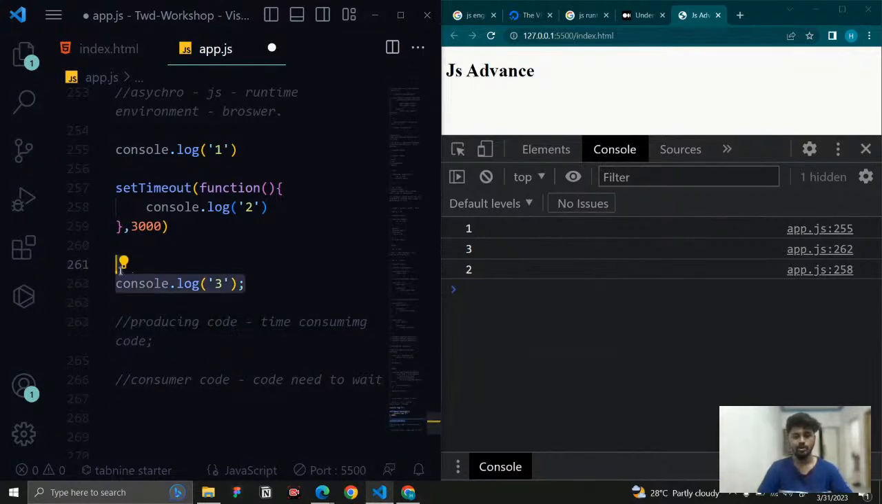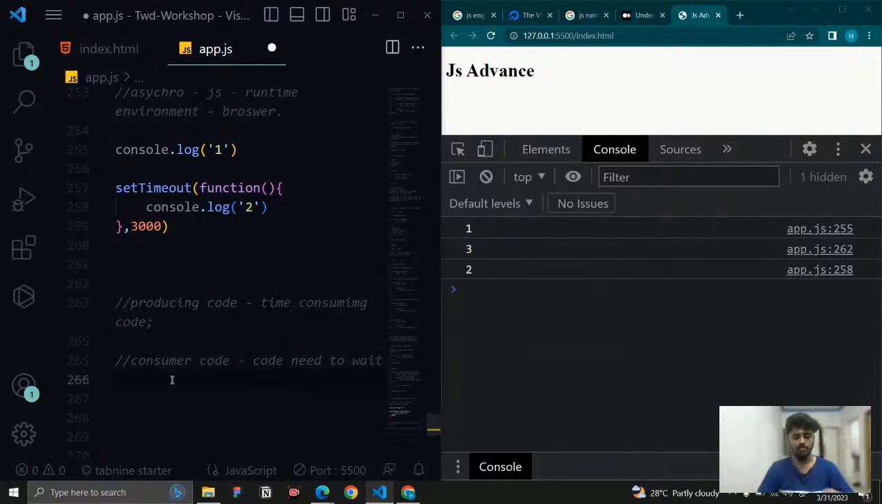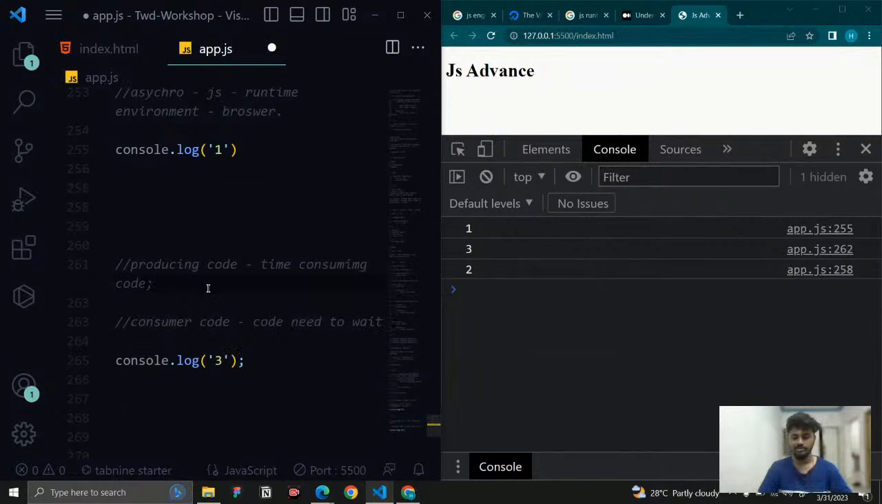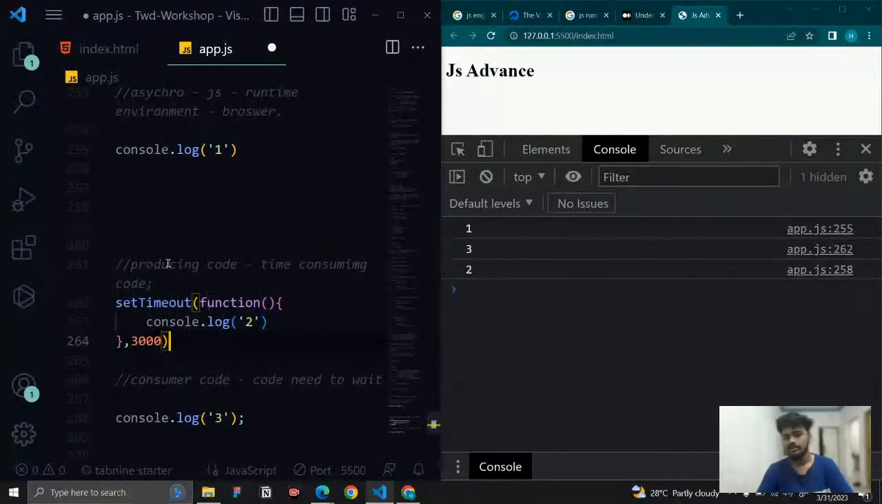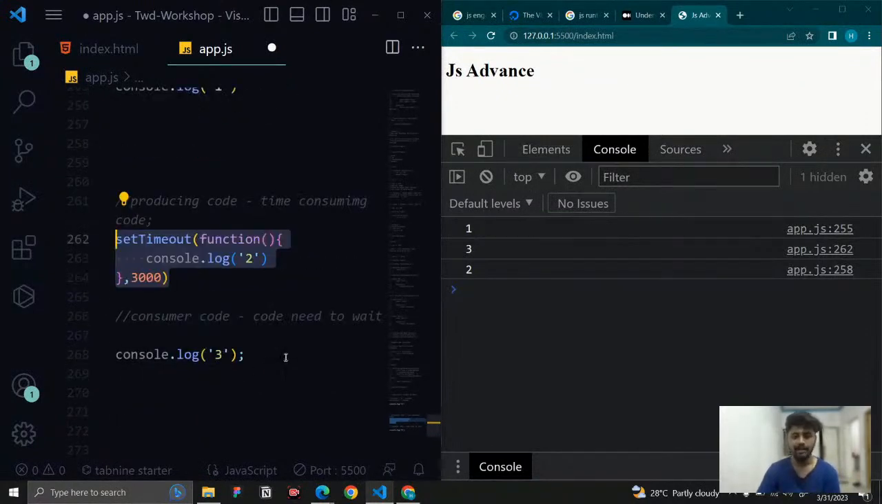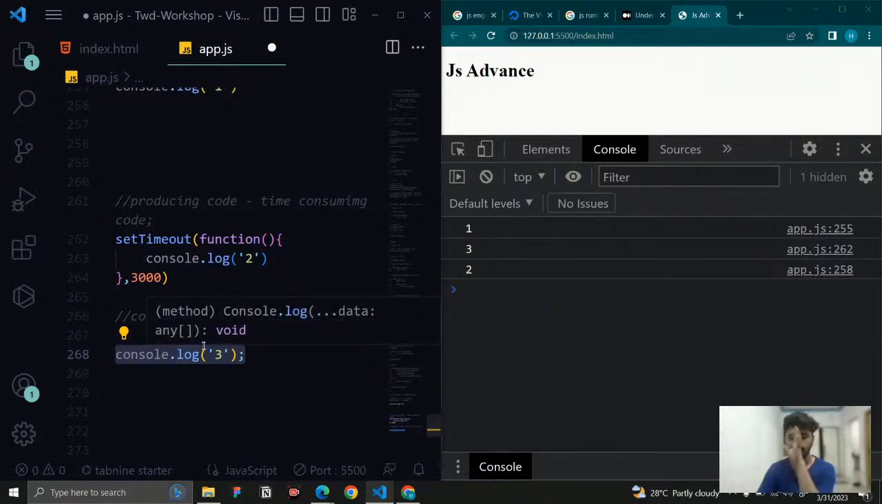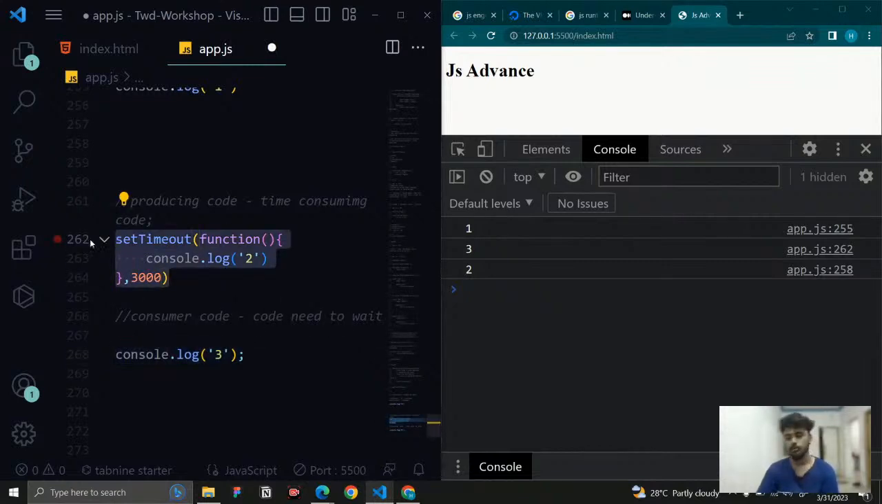In our case, console.log(3) is the consuming code we need to write, and setTimeout is the time taking process, the producing code. It is going to take 3 seconds to execute. Here console.log(3) needs to wait for this process to complete. That's what I need to do. So how can I do it? With the help of promises.